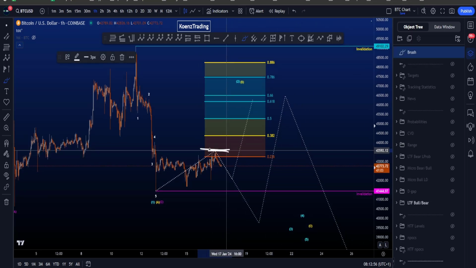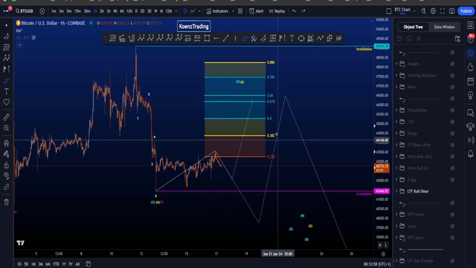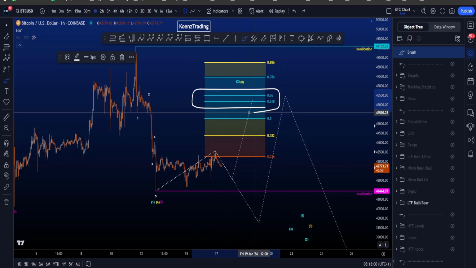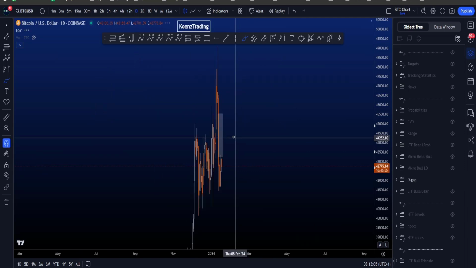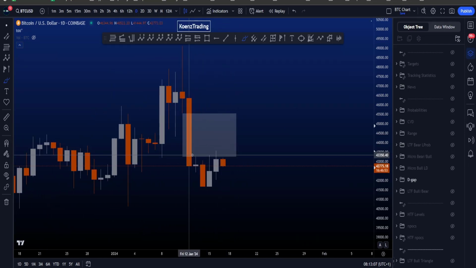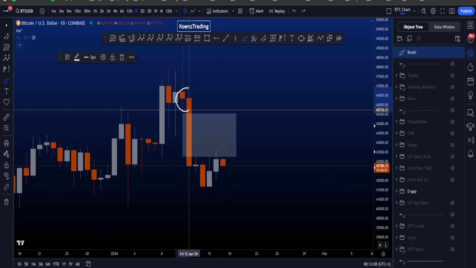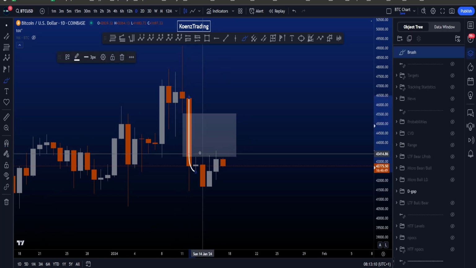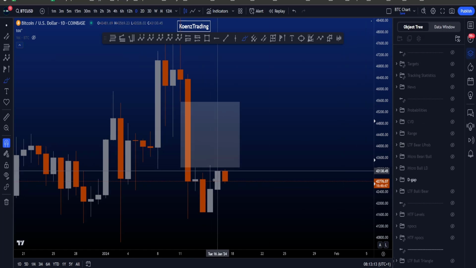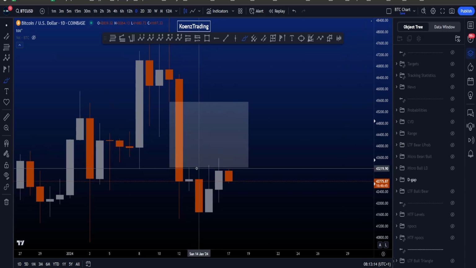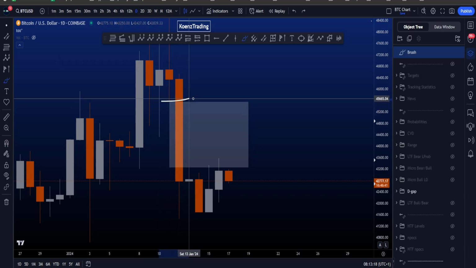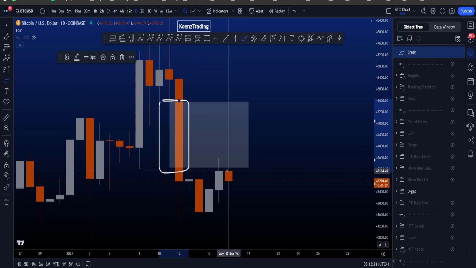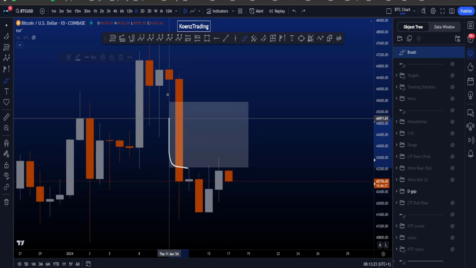If price is going to take this high again, the probabilities in general are quite high to move towards the golden pocket area, and that is because of this gap on the daily chart. We have a gap over here. You can see that we have candle number 1, candle number 2, and candle number 3 over here, where if you make this box from the high of this candle here to the low of this candle, you can see that this bigger impulsive candle to the downside created a gap.